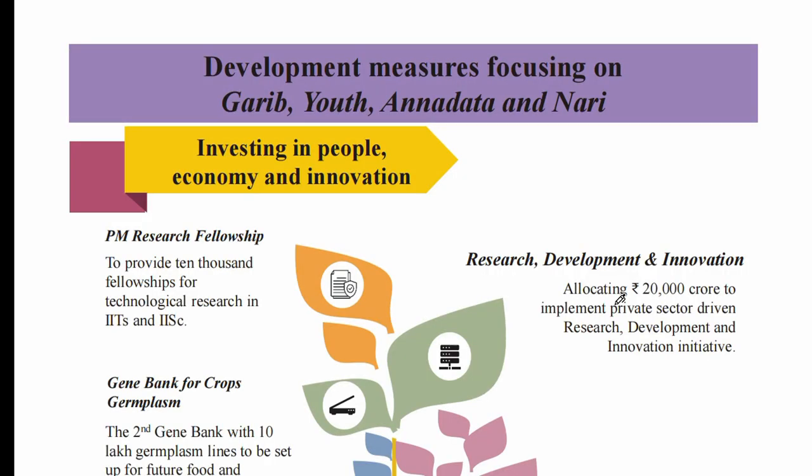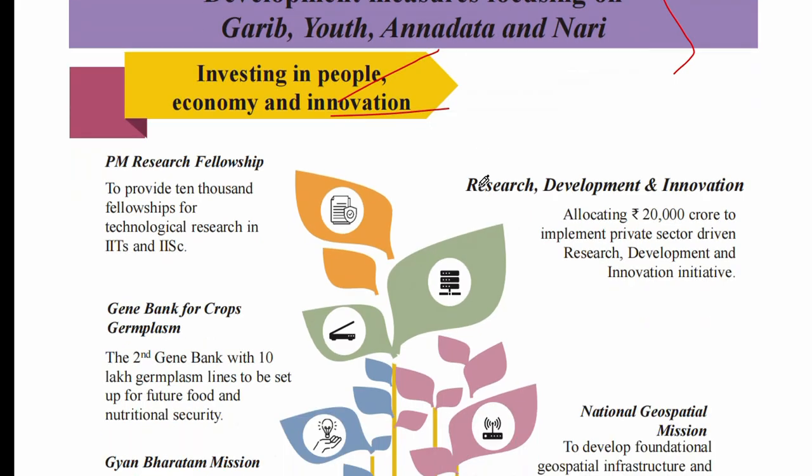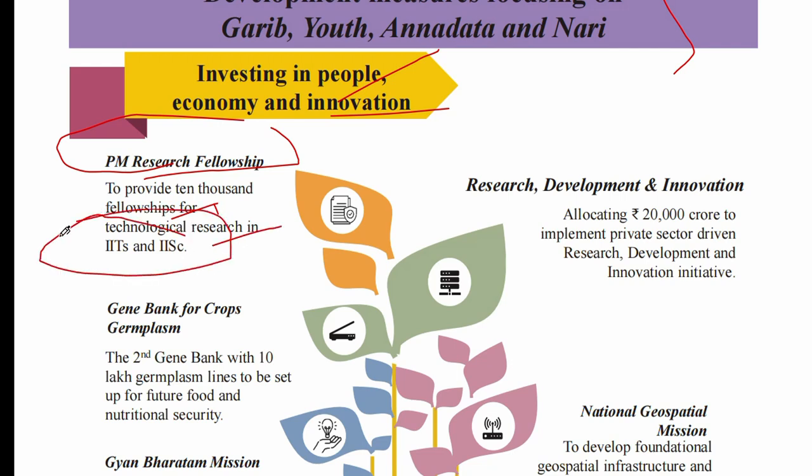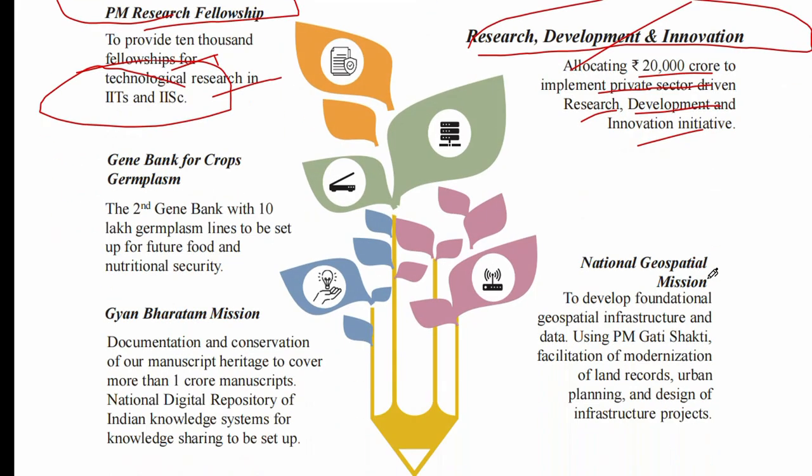Next is development measures, focusing on investing in people, the economy and innovation. The government focuses on the PM Research Fellowship, to provide 10,000 fellowships for technology research in IITs and the Indian Institute of Science. Second is research, development and innovation. For this, the government is allocating 20,000 crore to implement private sector driven research, development and innovation initiatives. For the gene bank for crop germplasm, the government established a second gene bank with 10 lakh germplasm lines to set up future food and nutritional security.